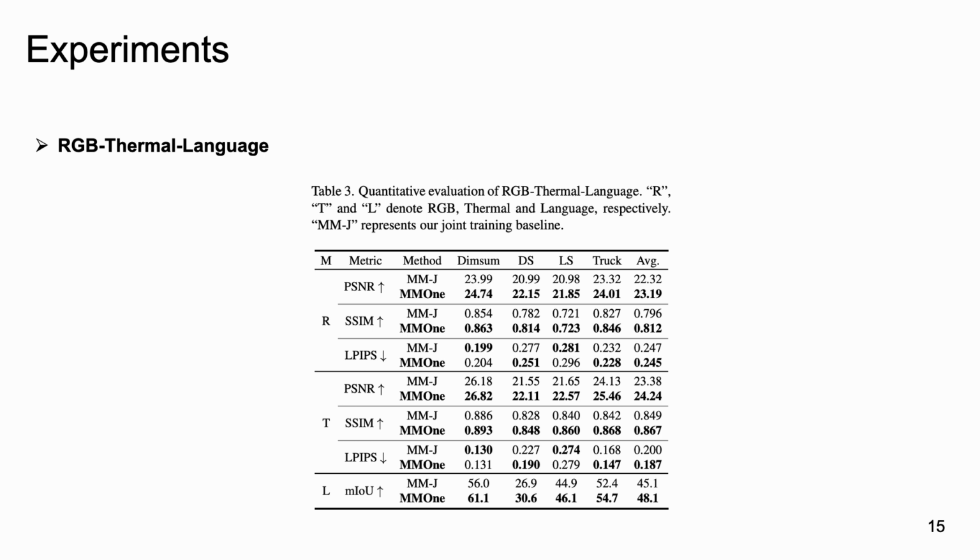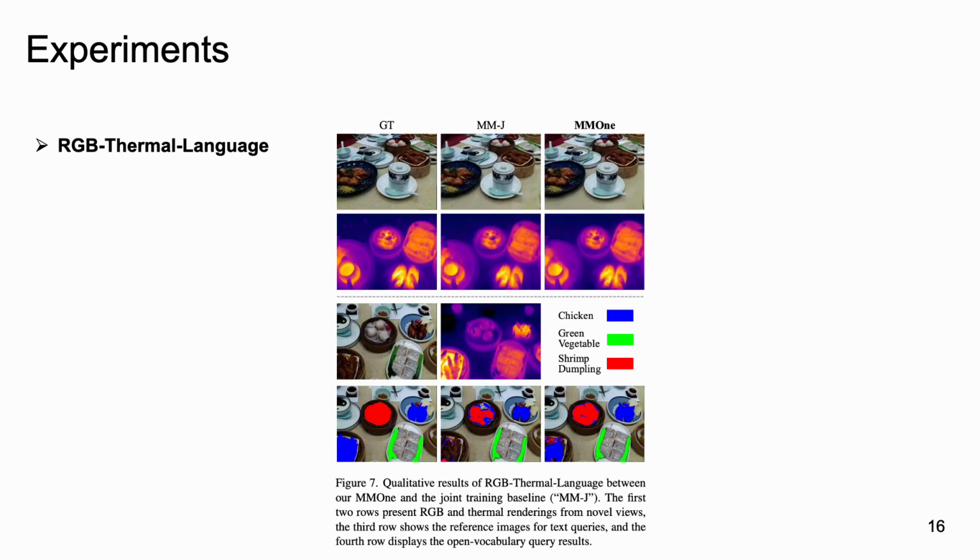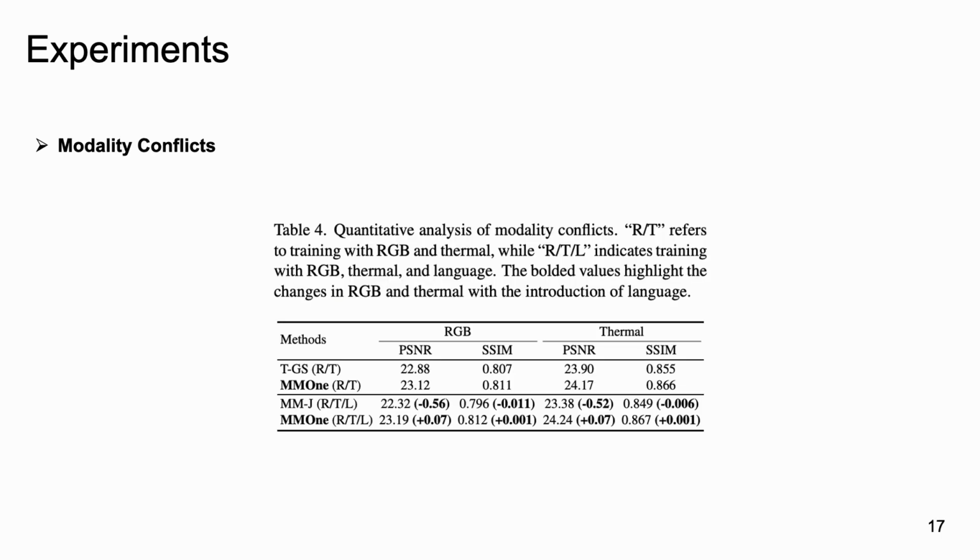Third, RGB thermal language. Our method achieves superior results across all three modalities. The qualitative results demonstrate that our method consistently improves the rendering quality of RGB and thermal. Additionally, the masks generated from text queries are better aligned with object surfaces. Notably, the RGB and thermal rendering quality significantly degrades when incorporating language into the joint training baselines, underscoring the impact of modality conflicts as the number of modalities increases.